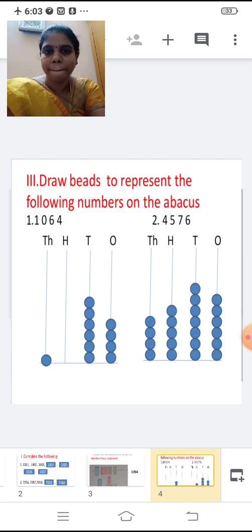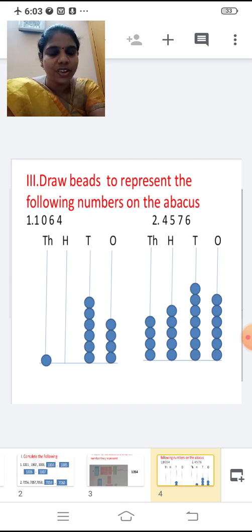Next, 7 in the tens place. So how many beads? 7 beads. Draw 7 beads now. 1, 2, 3, 4, 5, 6, 7. Very good. Then 5 in the hundreds place. So how many beads? 5 beads. 1, 2, 3, 4, 5.